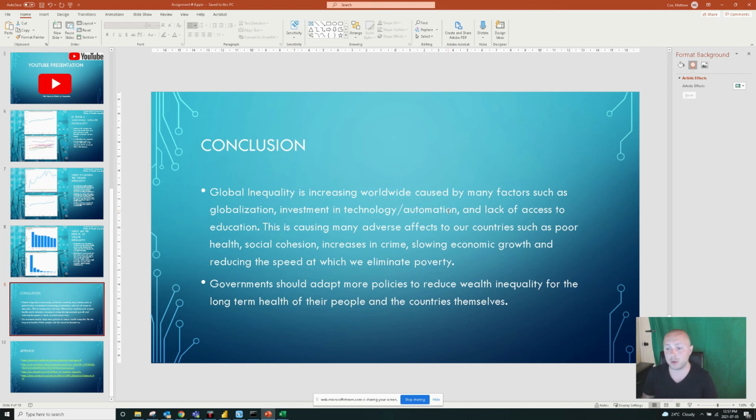It's going to slow our economic growth because there'll be less incentive for entrepreneurs and creative people to create because there just won't be that money as it's going to the top 10%. So as you can see, this is a big effect on countries worldwide. And to combat this, government needs to start looking at policies to help income inequalities, help start small businesses, and any other policy that they can to help lift people out of poverty.